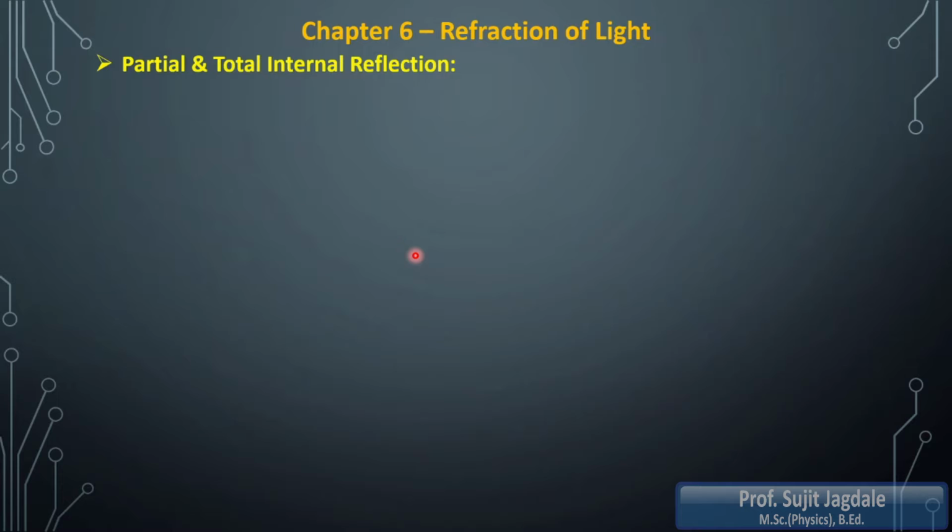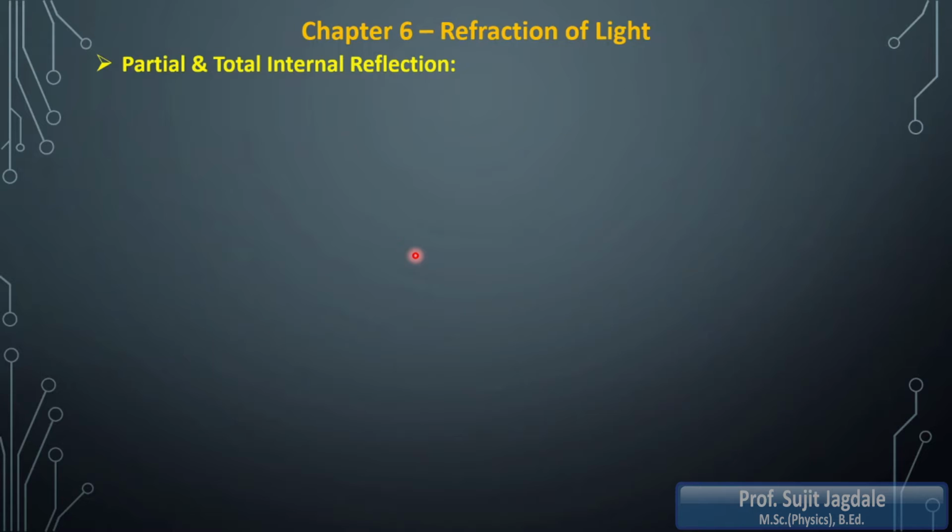So without wasting any time, we are going to consider the next very important concept, partial and total internal reflection, which is a very interesting concept similar to that of dispersion of light. In the dispersion of light, we had considered white light splitting into its constituent colors.